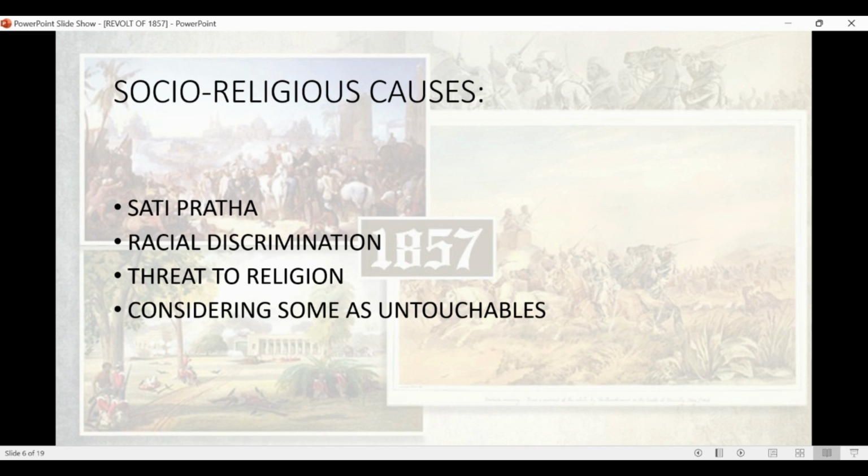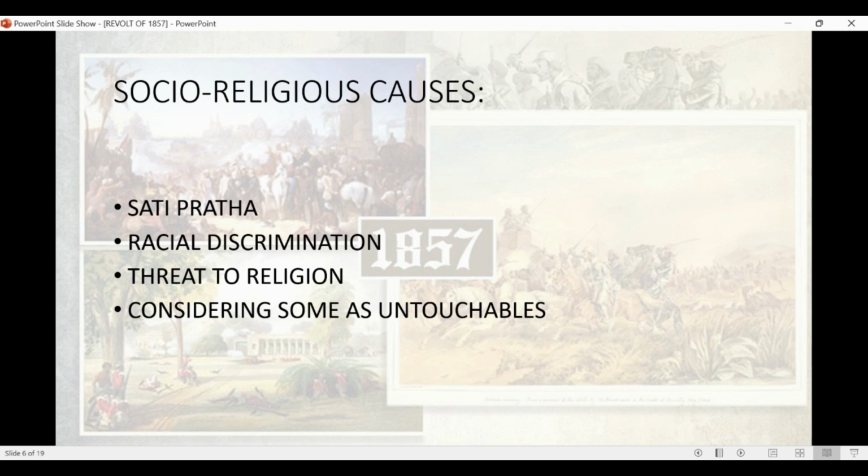These are the two points: social discrimination was faced by Indians. Many Britishers also had an attitude to racially discriminate against Indians on the basis of color, gender, Hindu, Muslim, and other religions also. So they had a threat to religion. Educated Indians were denied promotions and opportunities for appointment to high positions, and that is also racism.